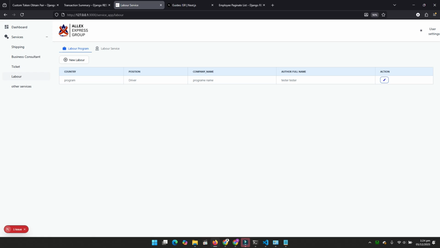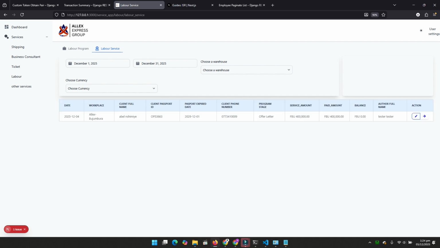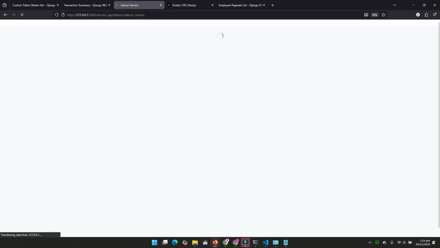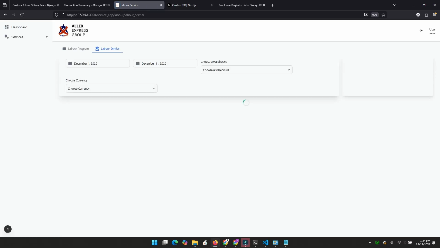On shipping, on labor there, as you can see, on labor program, he has that permission to add. But when you come here, you don't have the permission to add. Another thing is about the information you are seeing here. Those information are already filtered based on the workplaces the user has been attributed to work on.